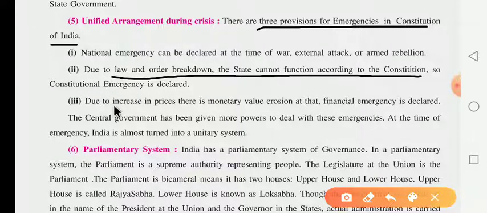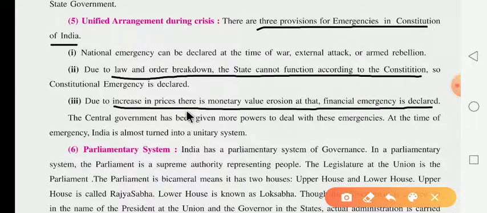Third, due to an increase in prices and erosion of monetary value, a financial emergency is declared. Whenever there is an increase in price or erosion of the monetary value, meaning the value of the rupee falls greatly, they declare a financial emergency.